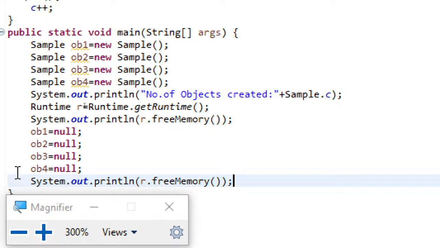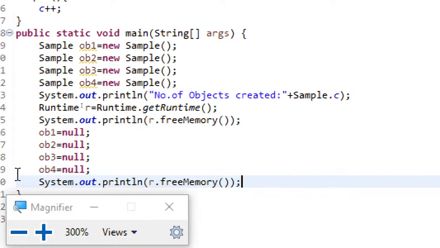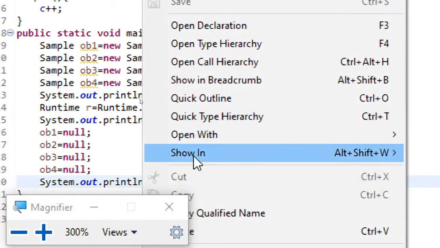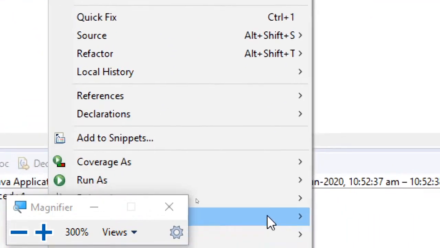And then I have just created an instance, and then using that instance, I have tried to display the freely available memory. After getting the freely available memory, what I am doing is, I am just making all the 4 objects null. I'm just assigning all the 4 object references to be null, and then again I'm trying to run the free memory. So I hope many of you have thought of the output in your mind. Now if I just run this application,